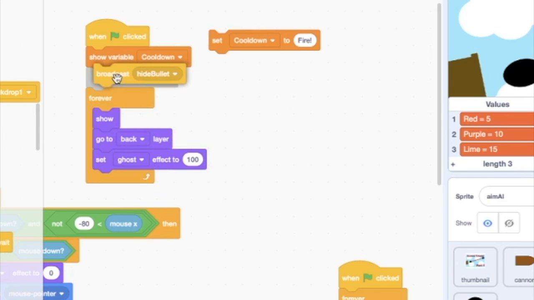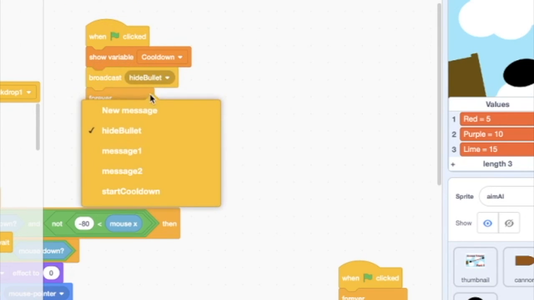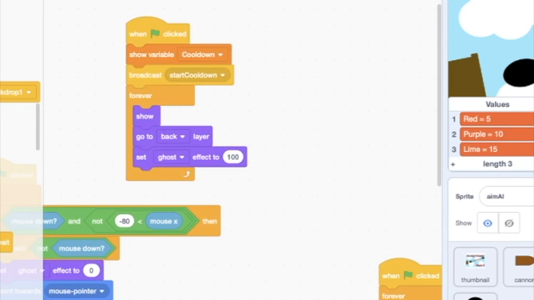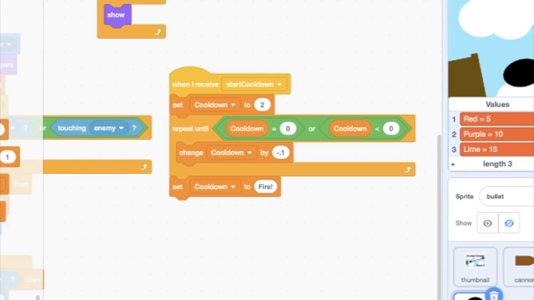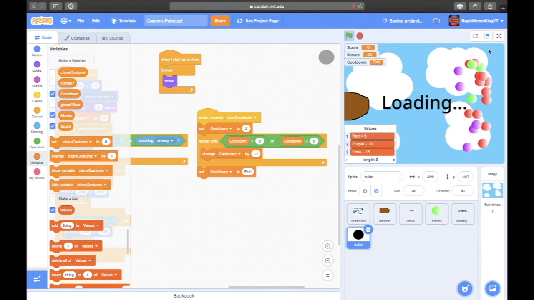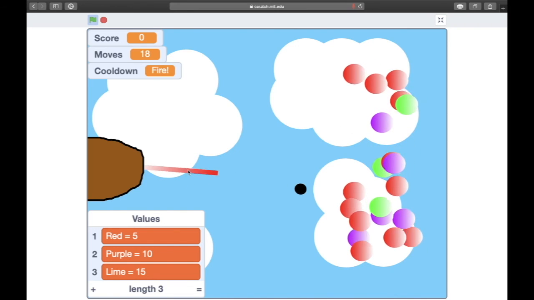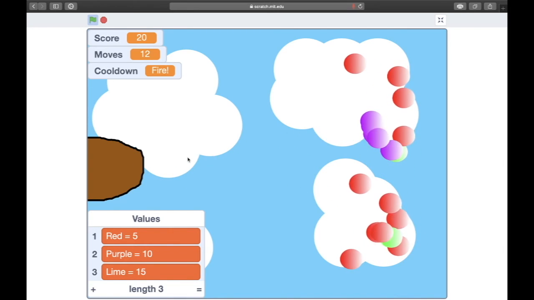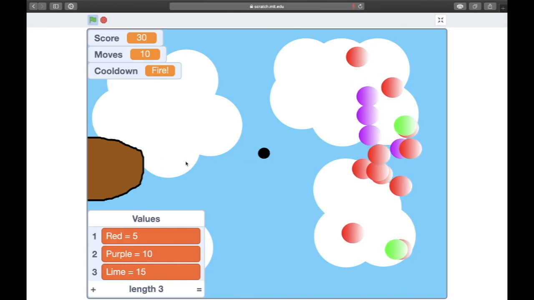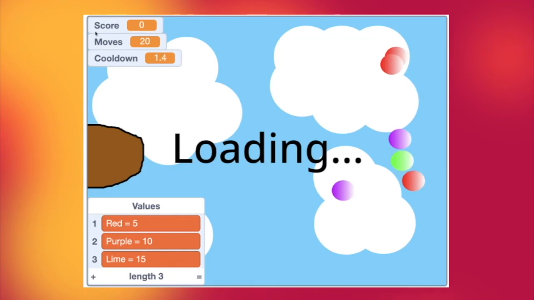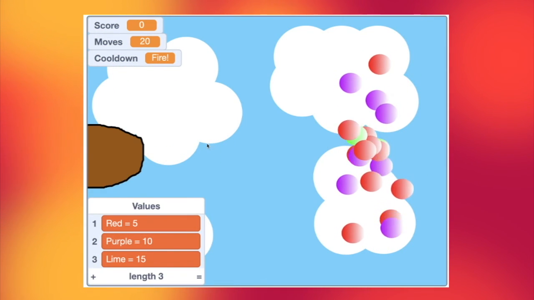So we're gonna broadcast start cooldown. And we're gonna set it to. So doesn't it set it in the broadcast? Yeah. Okay. Good. Okay. There you go. Fire. Perfect. It works.